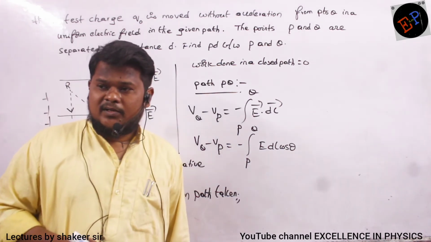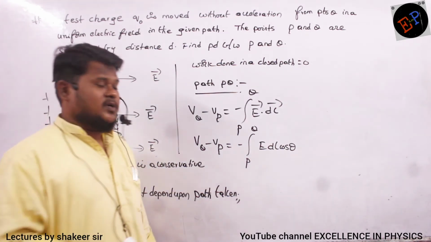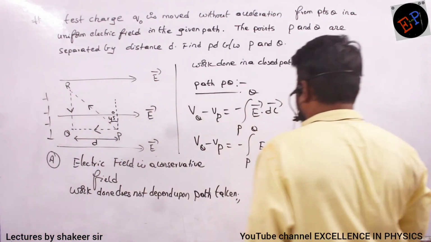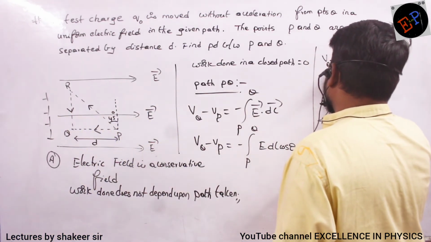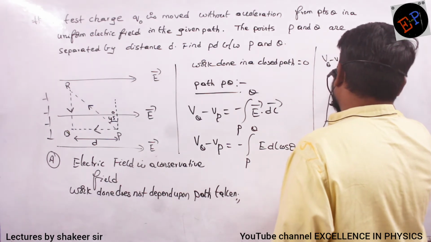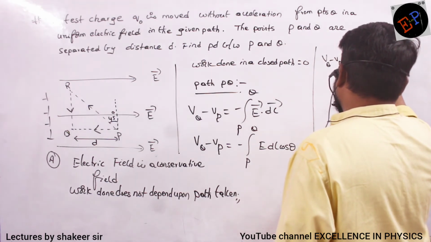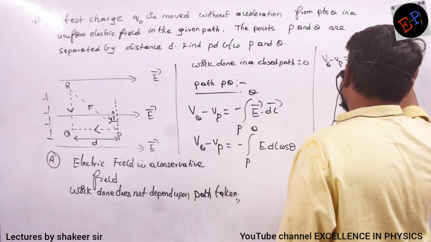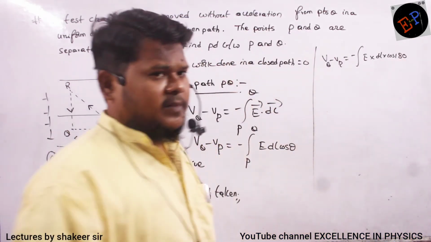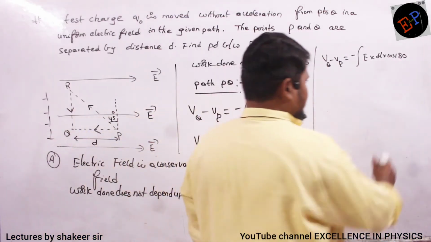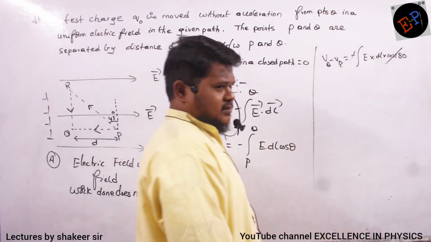So what is the theta value? 180 degrees, cos 180. So I can write VQ minus VP is equal to negative integration of E into DL into cos 180. Cos 180 is minus 1. Minus 1 and the minus will get cancelled.